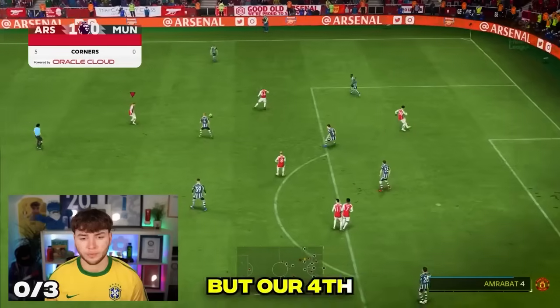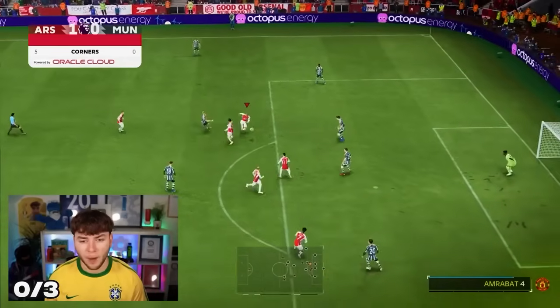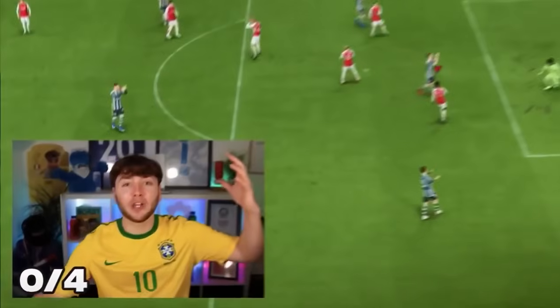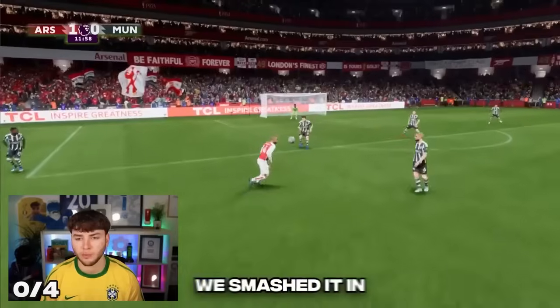No! That went top bins. That's it. We've done it. But our fourth was the closest yet. Flick up. Volley. Oh my God. That was it. That was absolutely it. And on our last attempt, we smashed it in. Volley it. That's it. I'm taking that.